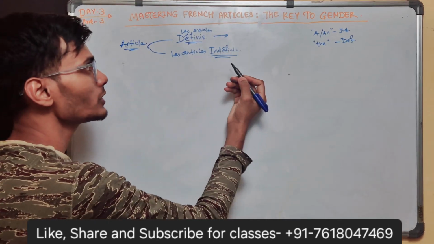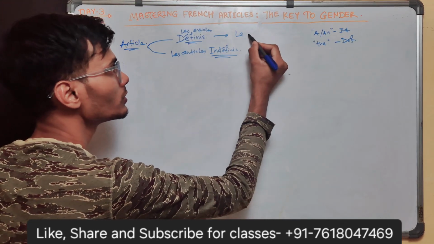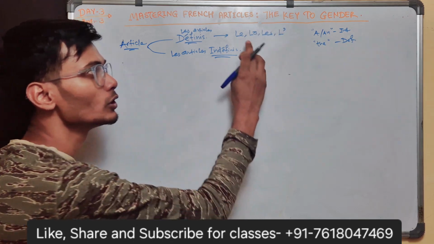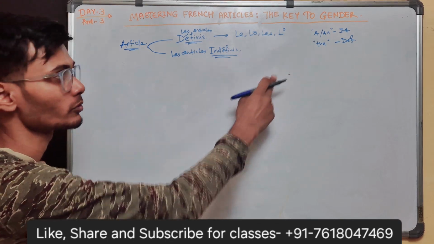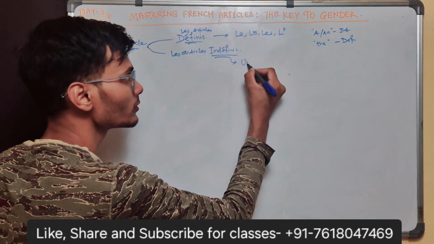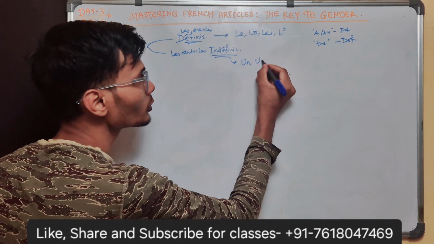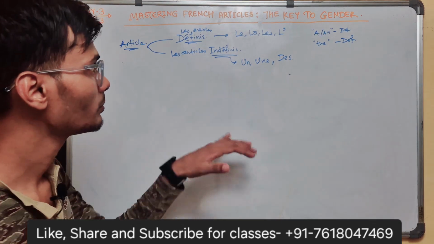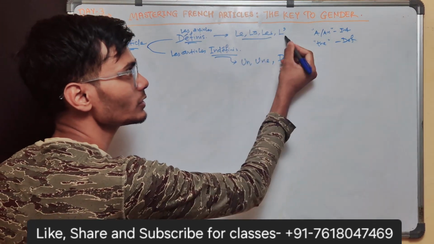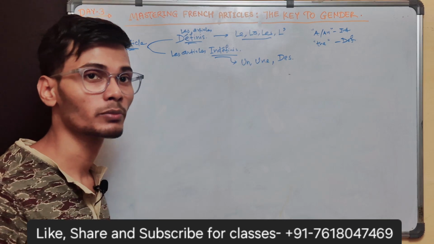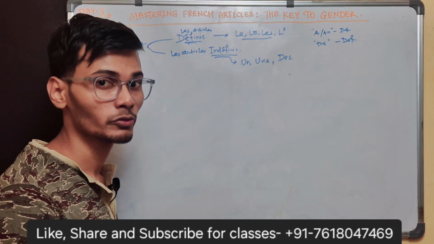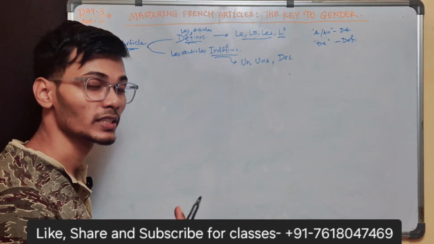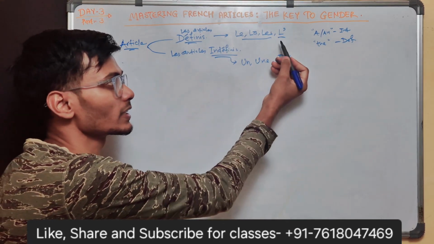So definite articles in French, we have le, la, les, L apostrophe. And what are the indefinite? Un, une, and des. So there are three. This L apostrophe is only le, la, but you remove the e before a noun that begins with a vowel. So L apostrophe is only for the noun that begins with a vowel.